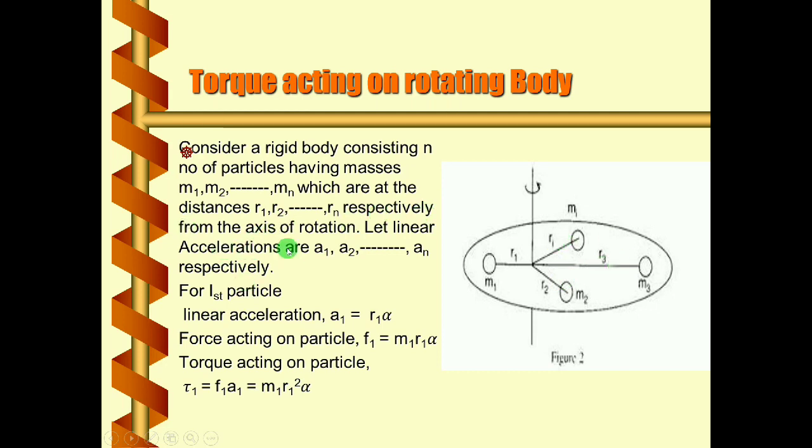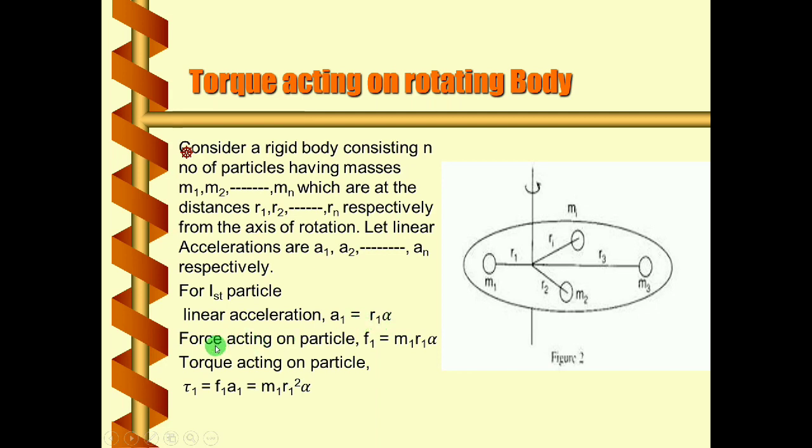Your linear acceleration related to each of the masses, that is m1, m2 up to mn, you can write as a1, a2, likewise an. So for the first particle, linear acceleration will be a1 equal to r1 alpha. We already know the relation a equal to r alpha. Applying this relation for the first particle which has mass m1, a1 equals r1 alpha. Alpha is angular acceleration, which will be constant here.